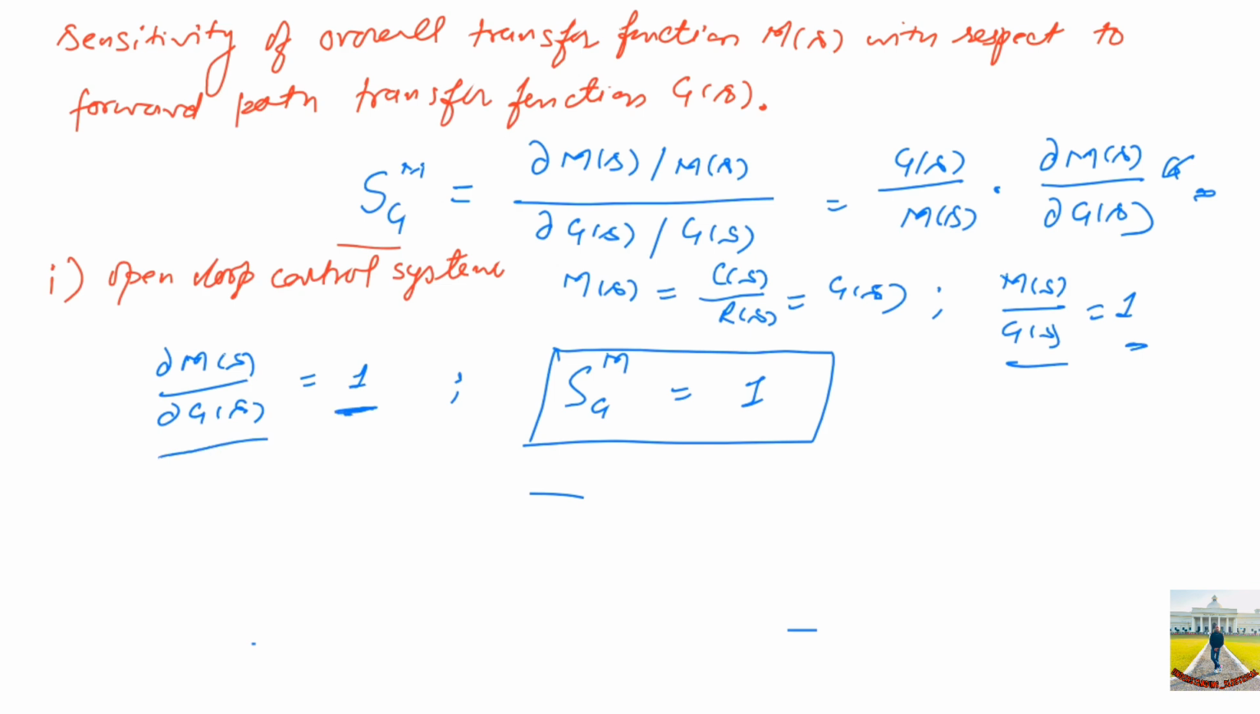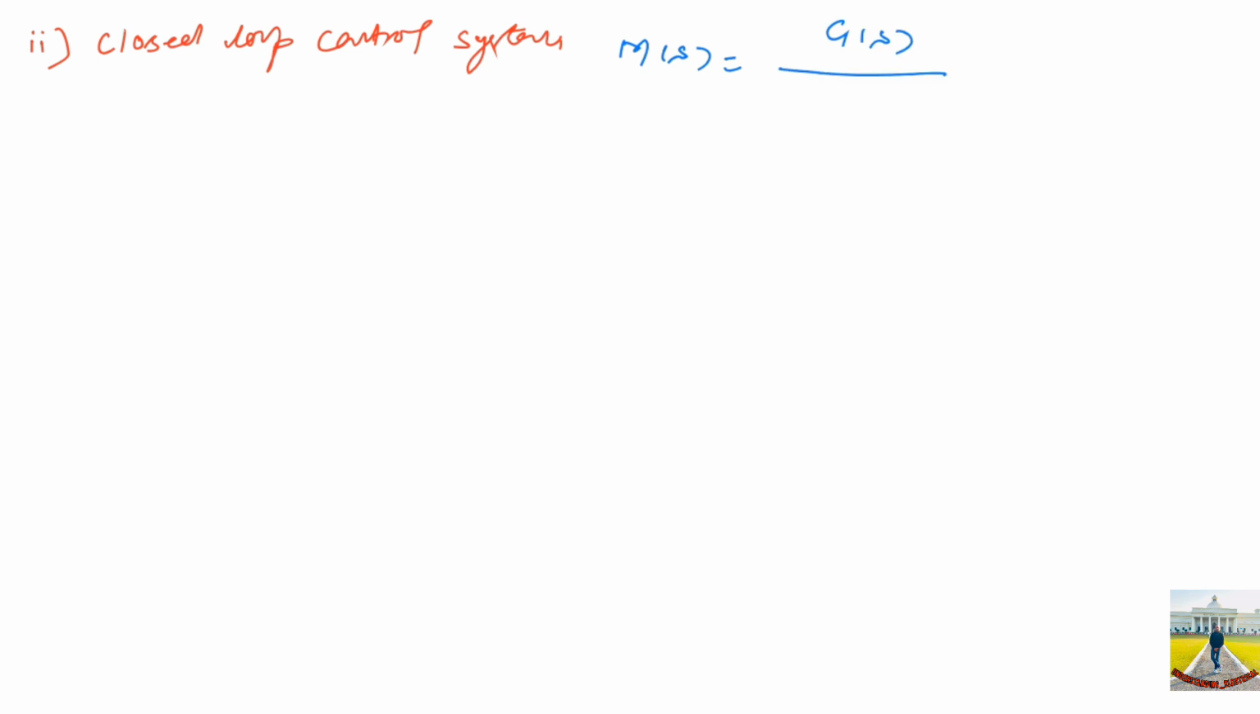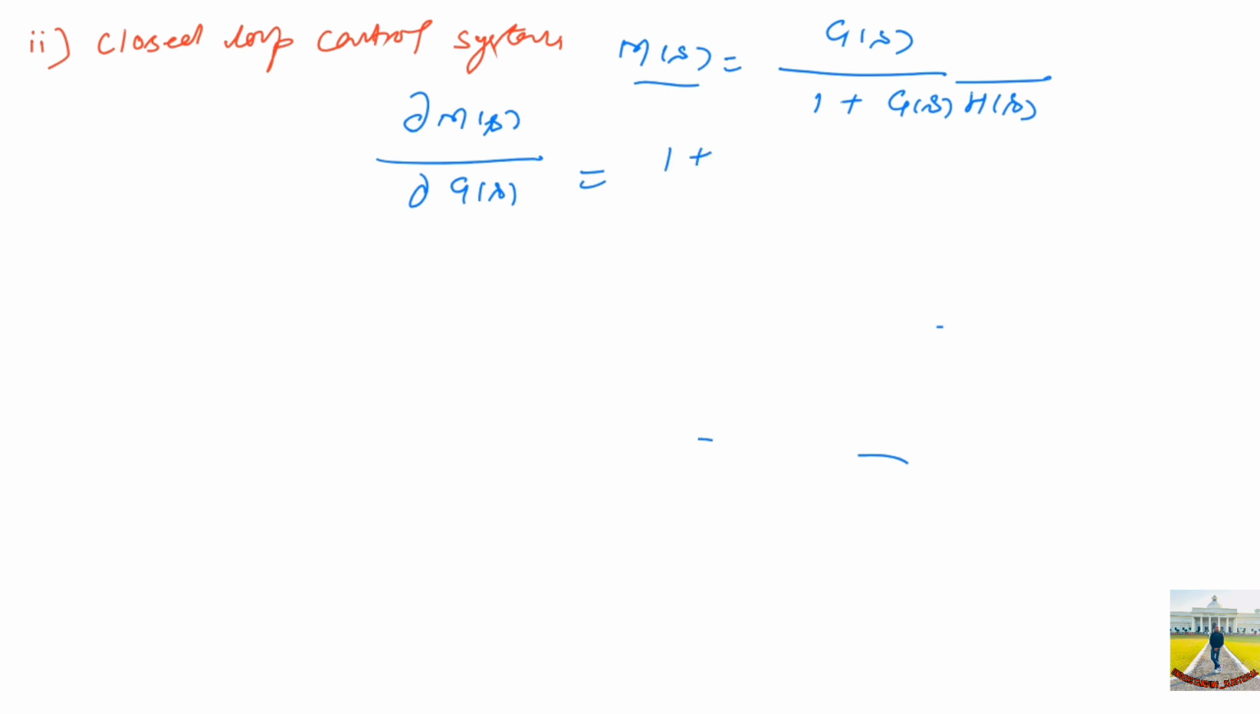Now let's take the second case, that is the closed loop control system. For the closed loop control system, we have seen the total transfer function with forward path transfer function G(s) and feedback H(s) will be equal to G(s) over 1 plus G(s)H(s). So let's quickly finish it. To find out the closed loop sensitivity, we have taken the closed loop transfer function M(s), and let's find out del M(s) over del G(s). Let's differentiate M(s) with respect to G(s).